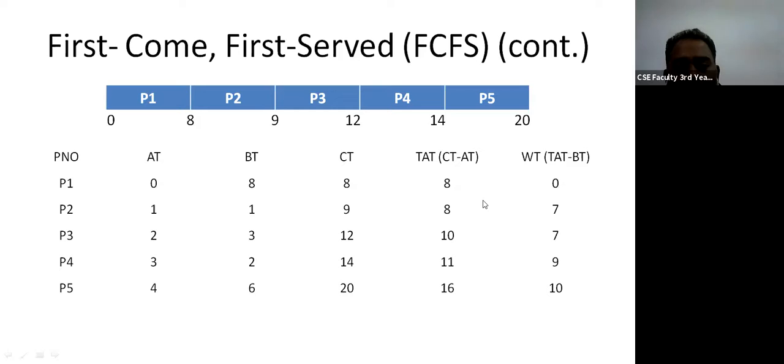So after we find out the turnaround time and the waiting time, what we are supposed to do now is find the average turnaround time and the average waiting time. So the average waiting time will be just calculate all this and divided by number of processes. Okay. So number of processes will be 1, 2, 3, 4, 5. So add this and divided by 5. And likewise, this turnaround time will also be like that. Just add it and divided by 5, and you will get the average waiting time and the turnaround time.